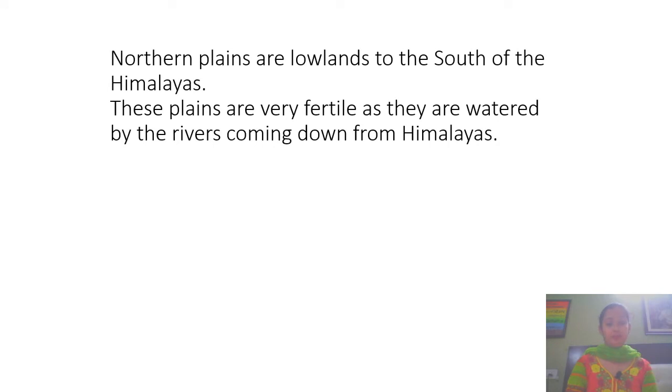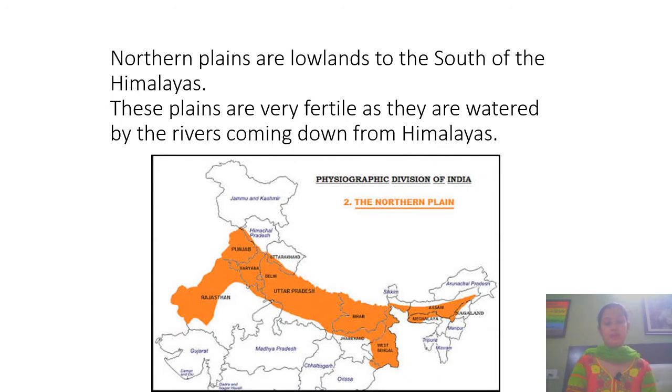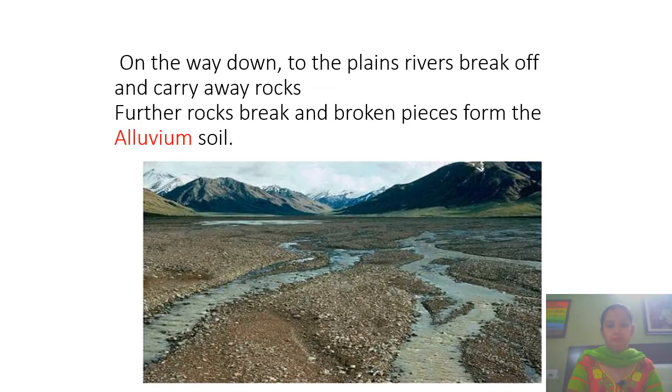Northern Plains are lowlands to the south of the Himalayas. These plains are very fertile as they are watered by the rivers coming down from the Himalayas. You can see here in this map that towards the south of the Himalayas are the northern plains. All the orange part you see in this map is covered by the northern plains.